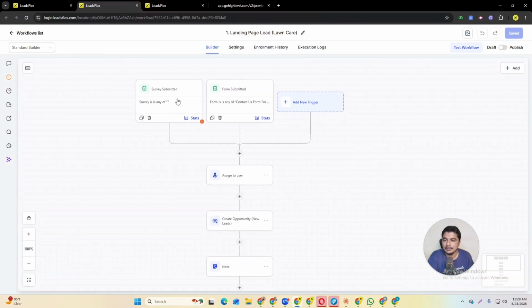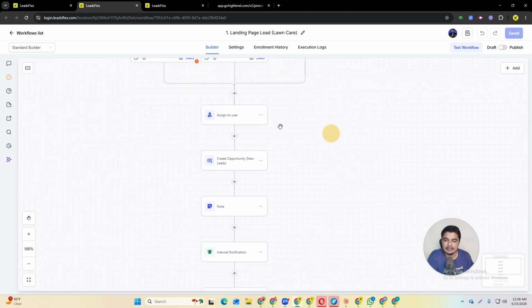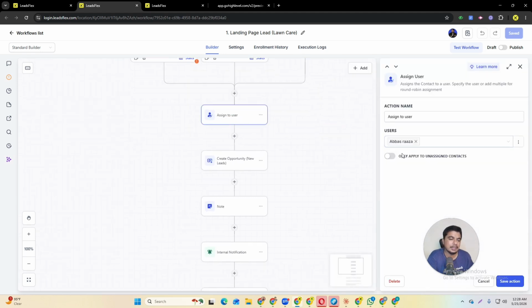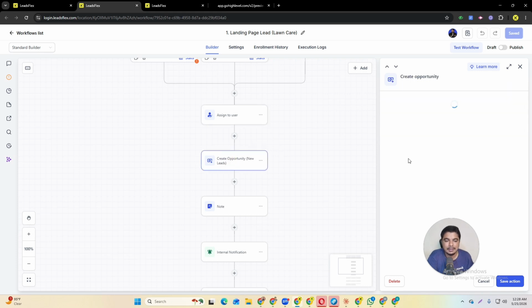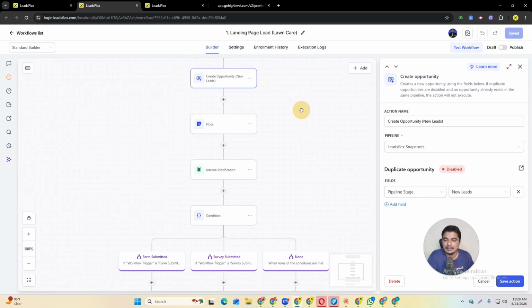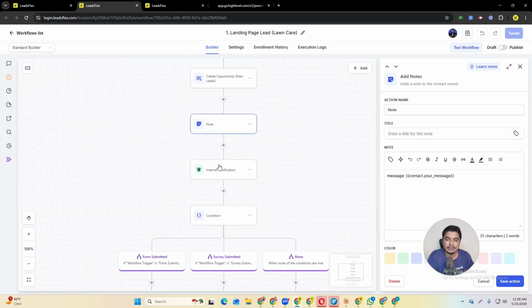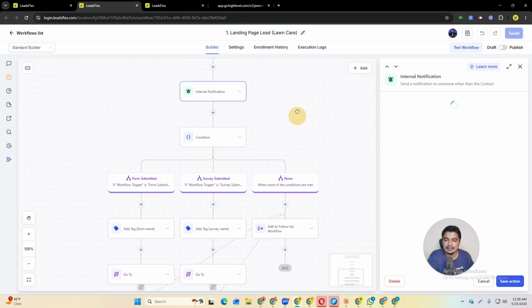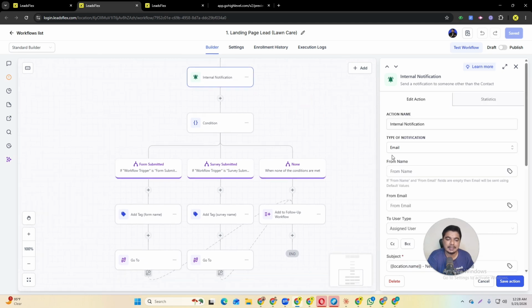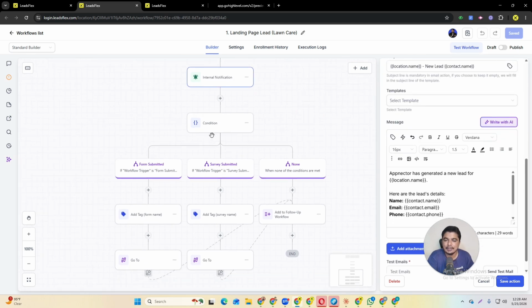So what happened here, you can see we have a survey or form, whatever you have, on your end. Once this is submitted, we will assign it to a user, one of your team members. We will create or update an opportunity, and we have different opportunities stage by stage. We will update this, add notes, and based on the notes we will send an internal notification to our team members: Hey, we have these leads and you have to contact them.